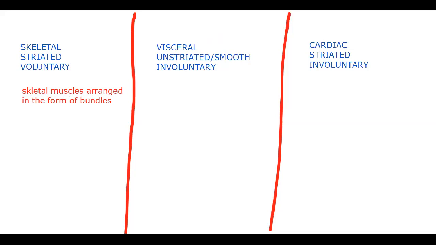Next, in the same way, visceral or unstriated or smooth muscle. I said visceral organs. Who are the visceral organs? Major visceral organs in the abdomen: stomach, intestine, the total alimentary canal, most part of the esophagus, stomach, intestine, all are made of visceral muscles. So how does the arrangement of the muscles happen? Skeletal muscles are arranged in the form of bundles. Visceral muscles, or unstriated or smooth muscles, are arranged in the form of sheaths.